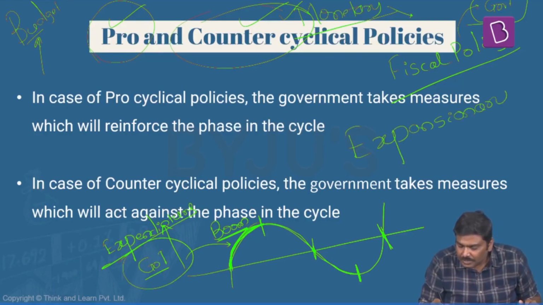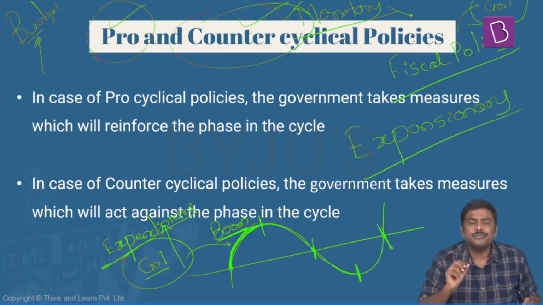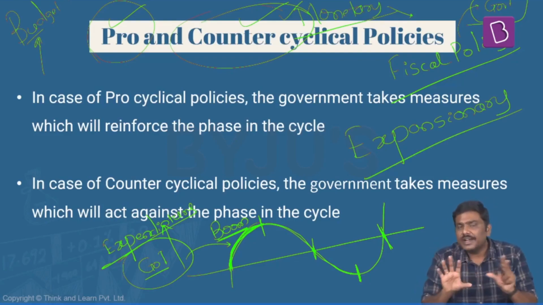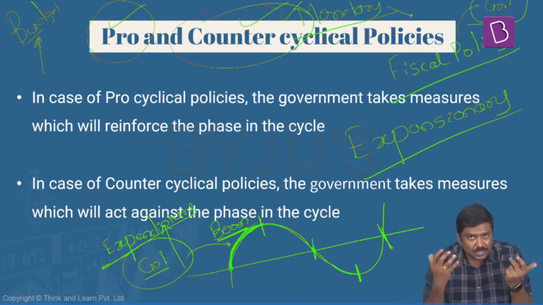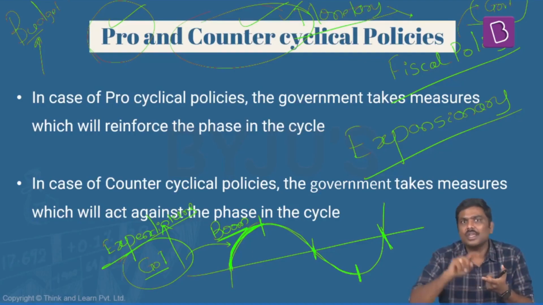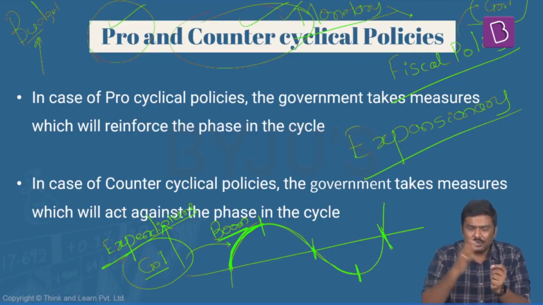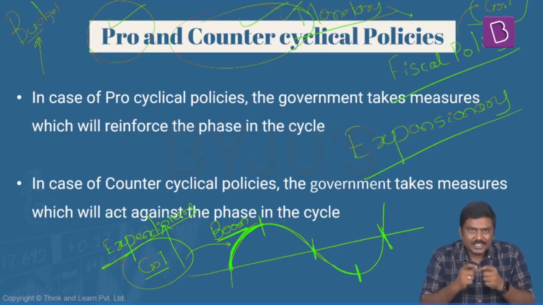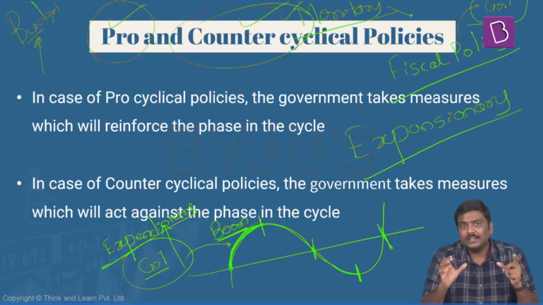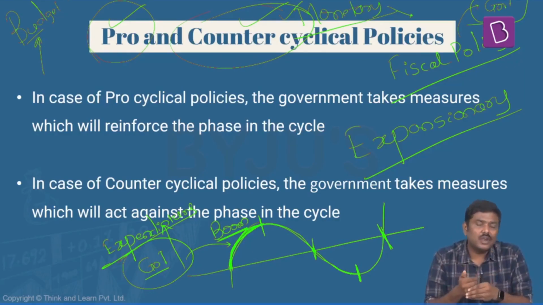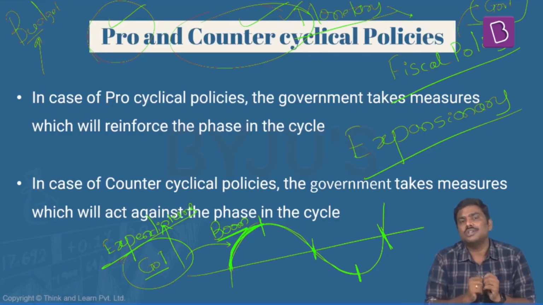Now, there are two terms. We'll come back to the discussion. One is called an expansionary fiscal policy, and the second one is called a contractionary fiscal policy. What is the idea here? Whenever I say expansionary fiscal policy, it simply means government is spending more and more in the market. Is it okay? Through different modes or types of expenditures, government is spending more and more in the market. So whenever government spends more, such type of fiscal policy is called expansionary fiscal policy.